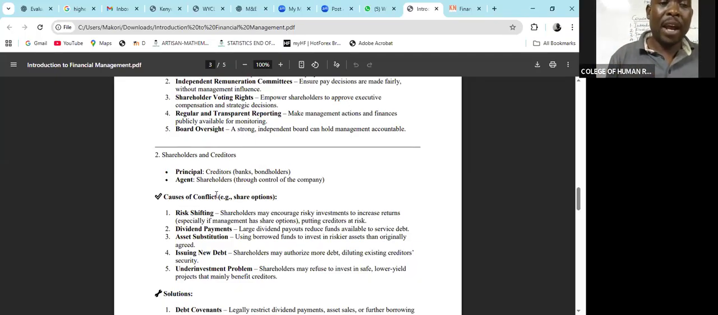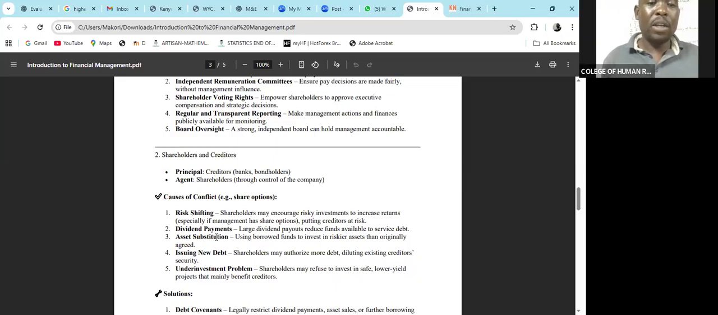So the conflicts will arise because of the following: risk shifting, whereby managers put the creditors at risk, in the sense that they invest that money in risky investment. Money has been borrowed, and then the creditors realize where that money has been invested. It is in an area that is very risky. Many other firms have invested there and they have actually lost the money. So it becomes now a conflict. They will start quarreling as to why that investment was made there.